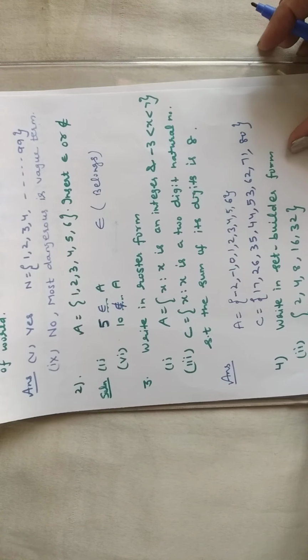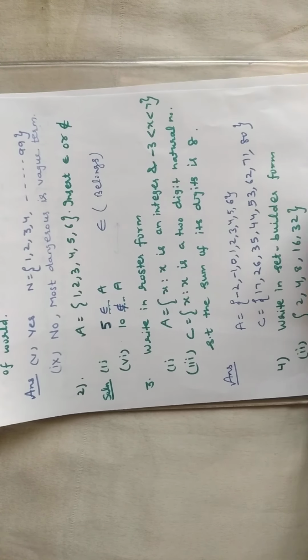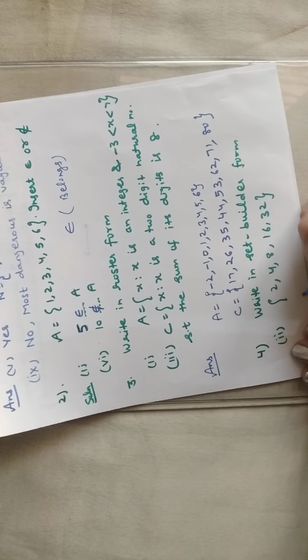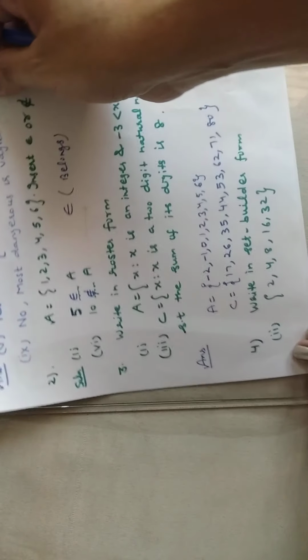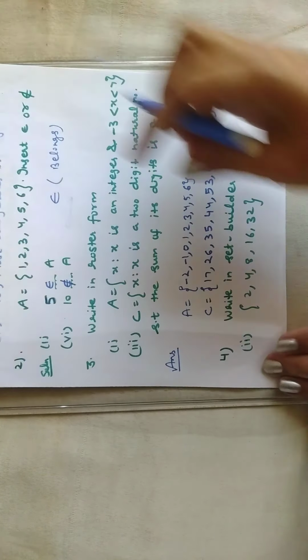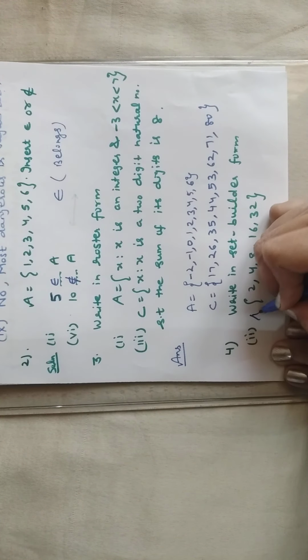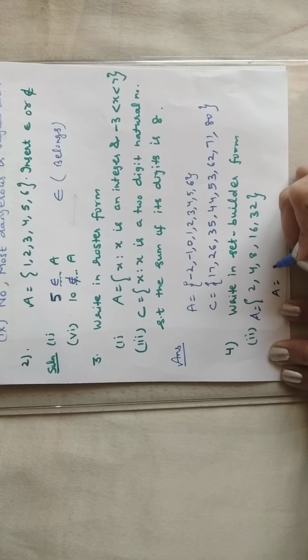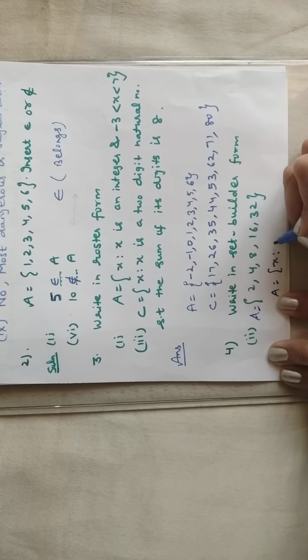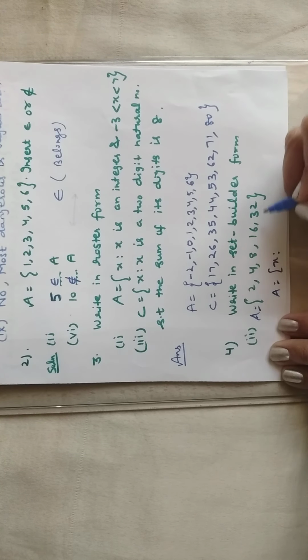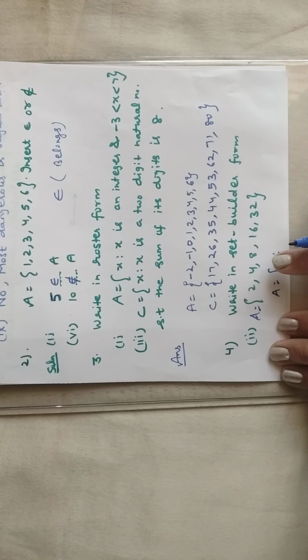Next, write in set builder form. This is a set and you have to write it in set builder form. This is the second part of question number 4. Suppose this set is A. Firstly, see it very carefully: 2, 4, 8, 16, 32. It's not a table of 2. Observe the pattern: 2, then 4, then 8, then double 16, then double 32.